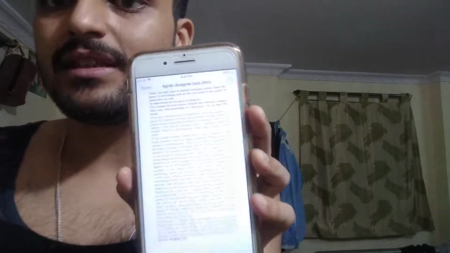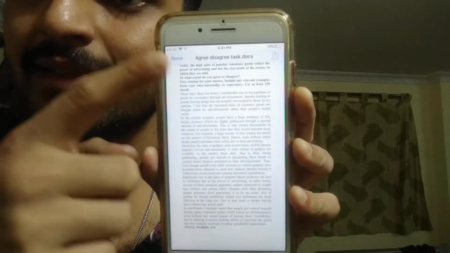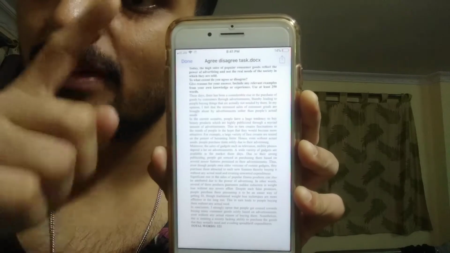Use at least 250 words. Do not exceed 325 or 330 words. Try to keep your task two essay within 330 words. This is possible. If you see this, I know that this is a mirror image. You can very clearly see my whole essay is on a single page. This is one A4 size page.